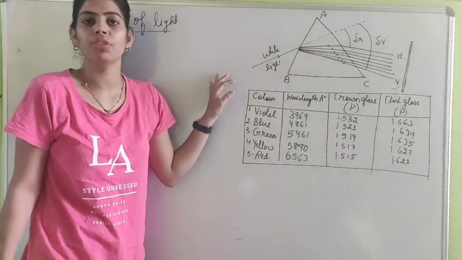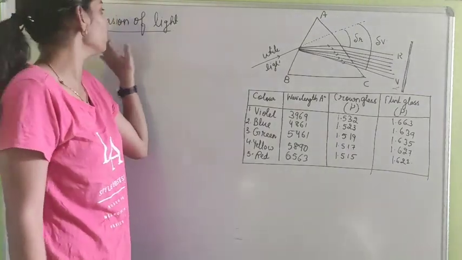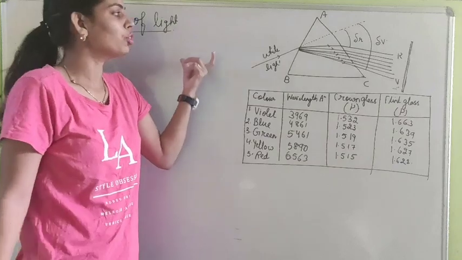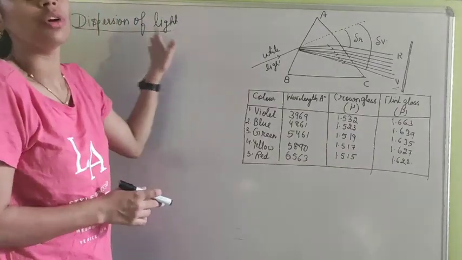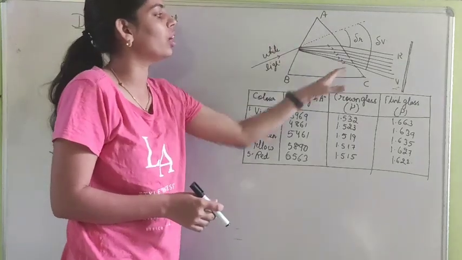We have started the third chapter of optics, which is dispersion of light. Some of the topics of dispersion of light we covered yesterday. Today we will see how dispersion of light occurs through a glass prism.